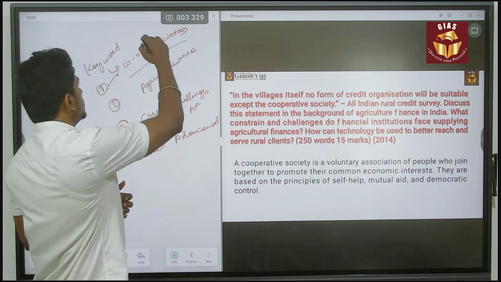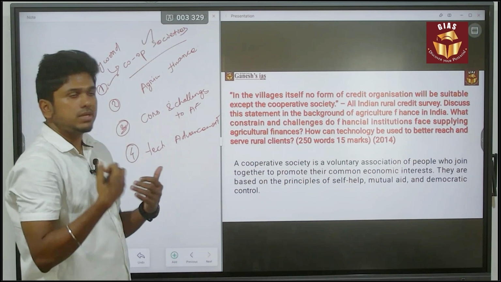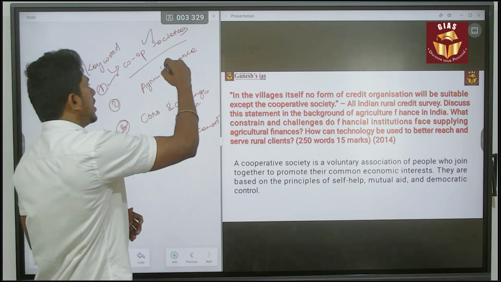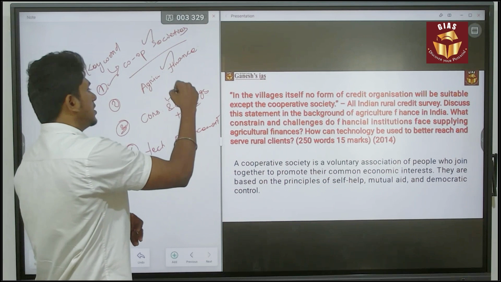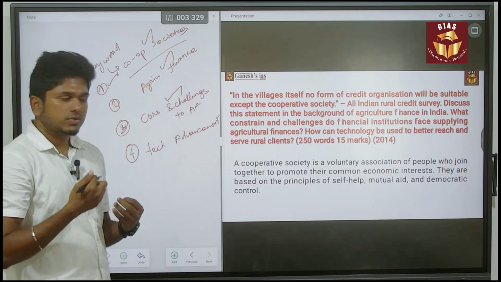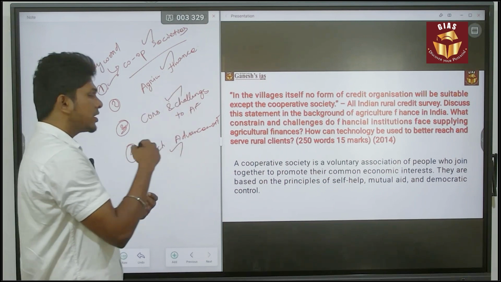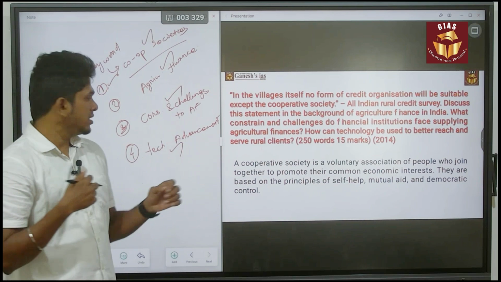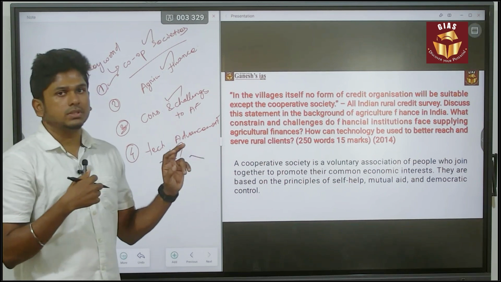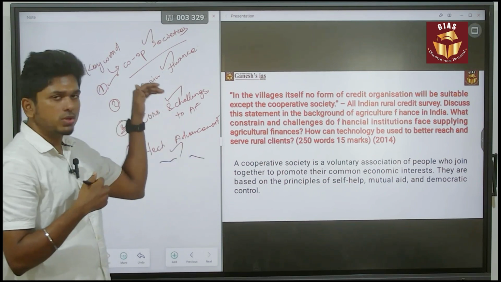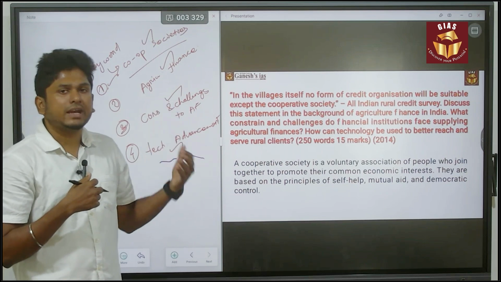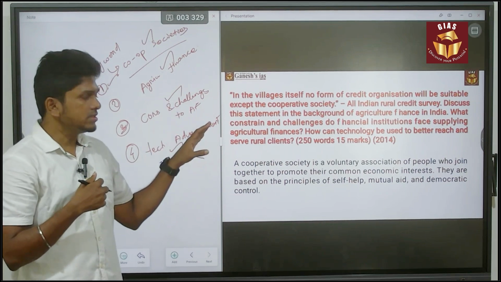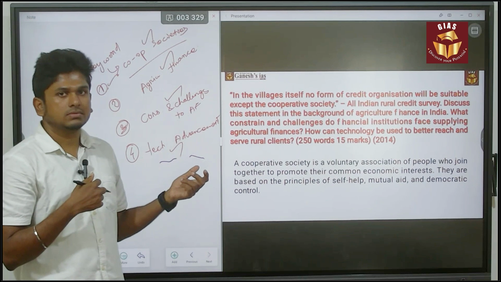So it is speaking about the cooperative society. First of all, you have to speak about what is a cooperative society, and then agriculture finance. What is agriculture finance? You have to say. Next, constraints faced by the agricultural finance. Next, how can you overcome these constraints by technological advancement? So these are the subheadings you have to give. So the question is making it easier to give the answer. In such a way, this question is more advantageous.